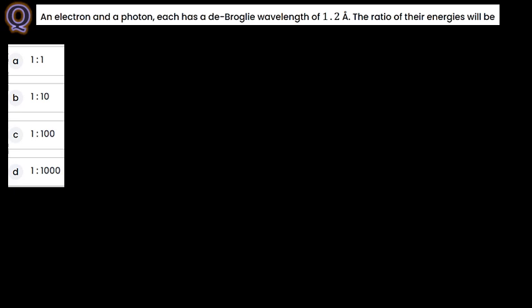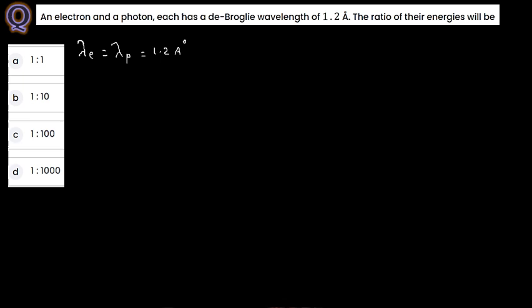This is a little concept oriented. An electron and a photon have a de Broglie wavelength. They have given 1.2 angstrom, and the ratio of their energies will be asked. First, what data they have given: the de Broglie wavelength, lambda e, wavelength of electron, and lambda p, wavelength of photon, will be equal to 1.2 angstrom.